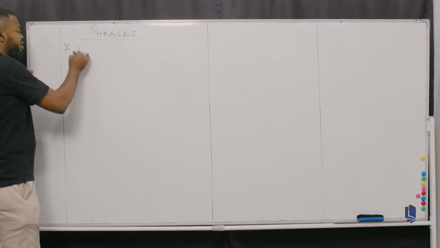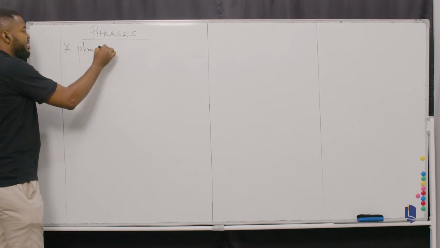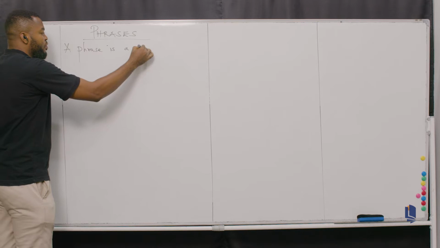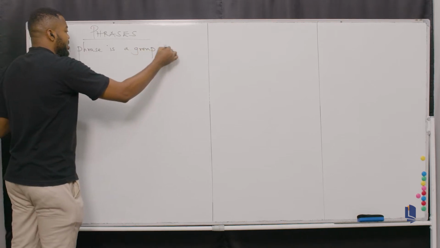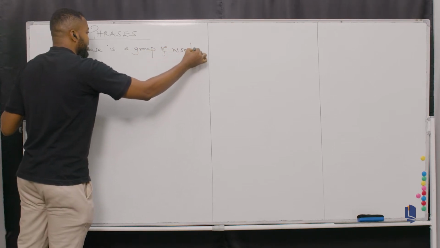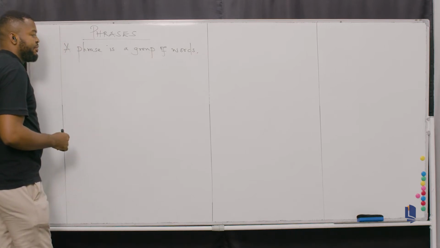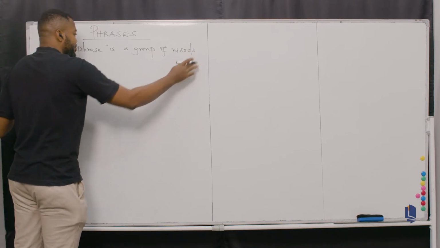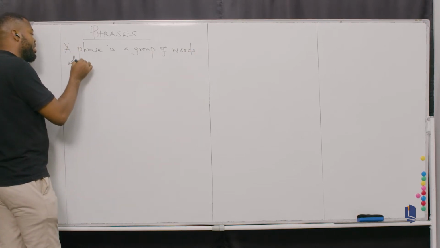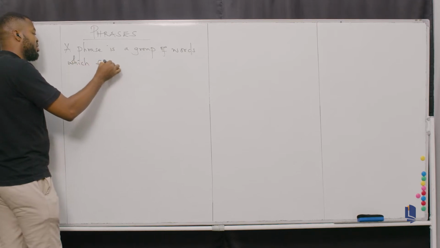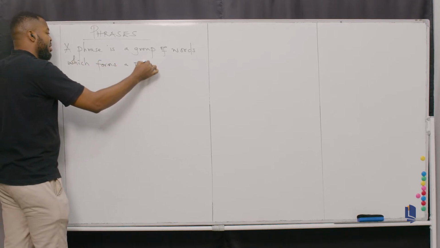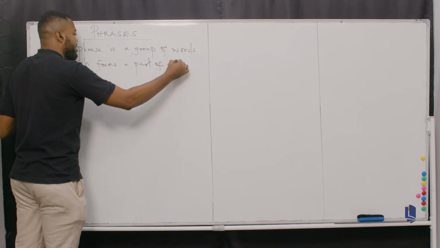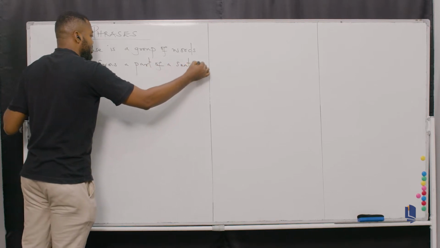So a phrase, remember, is a group of words. Please ensure you're writing. A phrase is a group of words which forms a part of a sentence. Full stop.